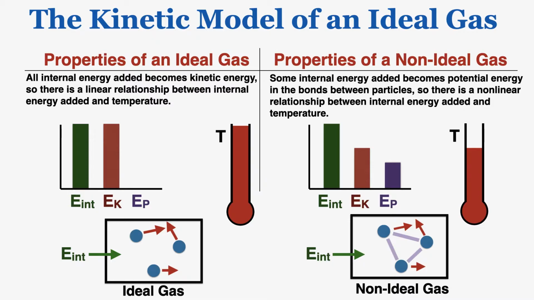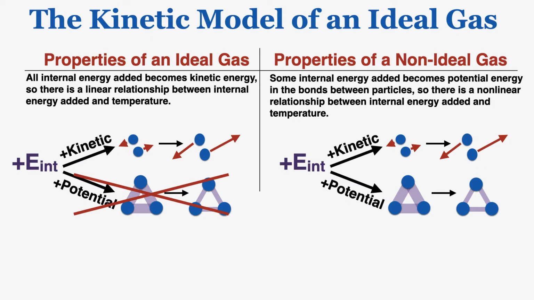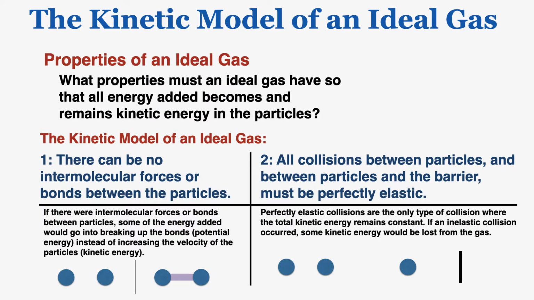A non-ideal gas is more difficult to predict in that way because we can't know what the energy will do when we add it to the non-ideal gas. So that's why we call it non-ideal, because in an ideal world, a gas would be very easy to predict and understand. Just to reinforce this a little bit more, in an ideal gas, all of the energy added becomes kinetic, and in the non-ideal gas, the energy can either become kinetic energy or it can become potential energy and break down the bonds between particles. So that leads to the question, what properties must an ideal gas have so that all